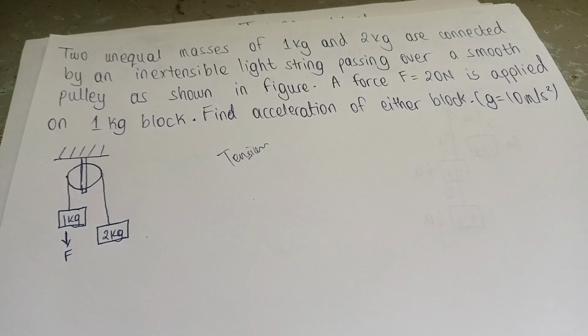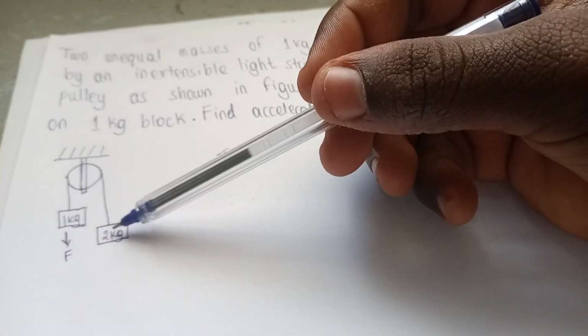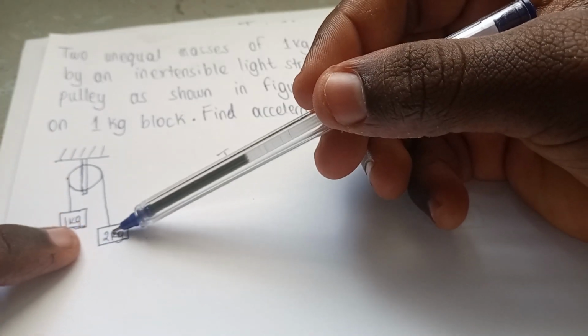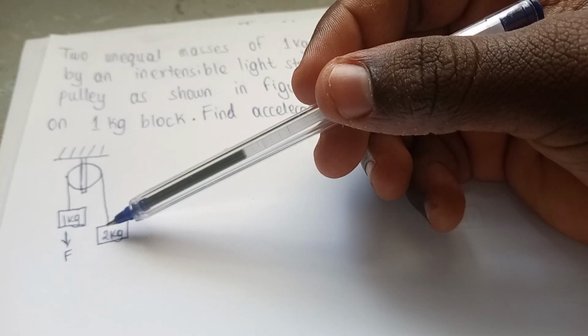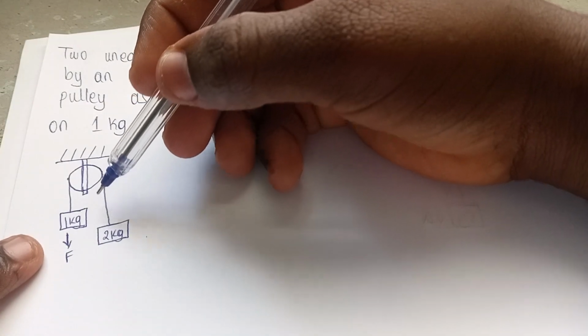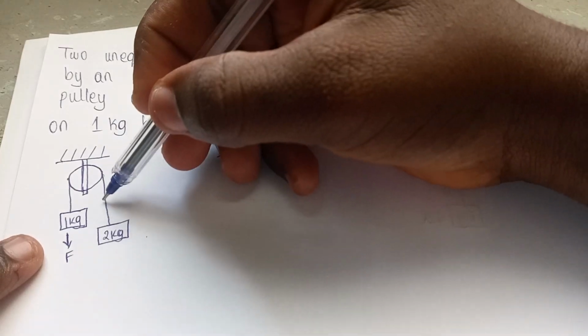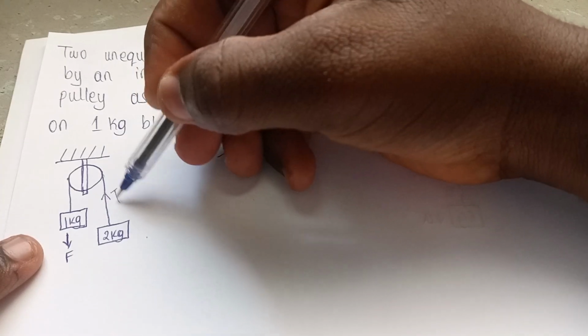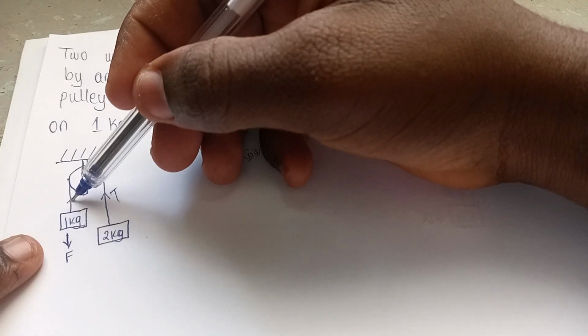So again, I want you to imagine yourself as the string holding a mass on your legs like that one. You feel a certain tension. Where does this tension pull you? So this tension normally goes up, right? You try to pull yourself upwards so that you can carry this mass.